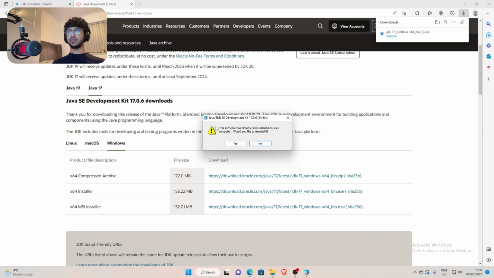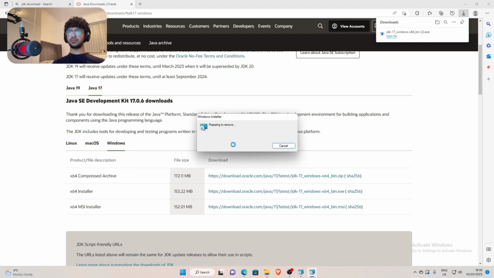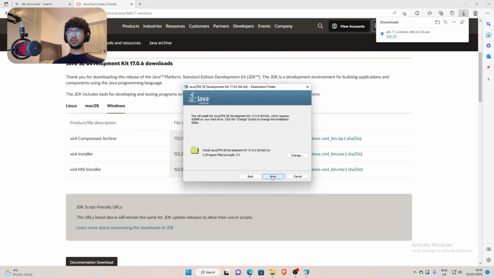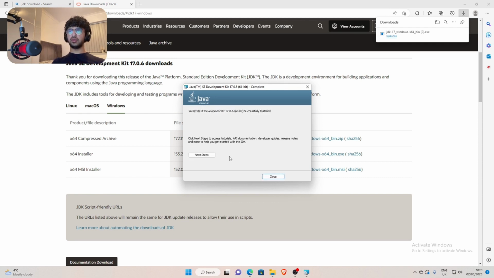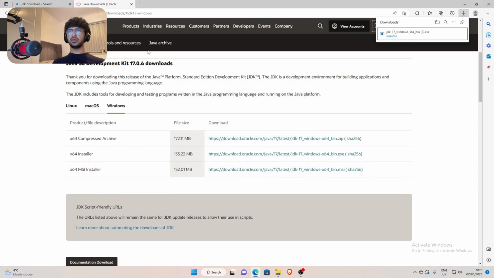Now as you can see, I already have it downloaded. However, if you wouldn't, you would just go through the process. However, I'll just show you now. Just click next, install it where you want to, and now you just want to click close, and now we have that out of the way.